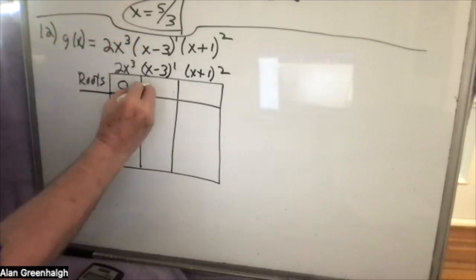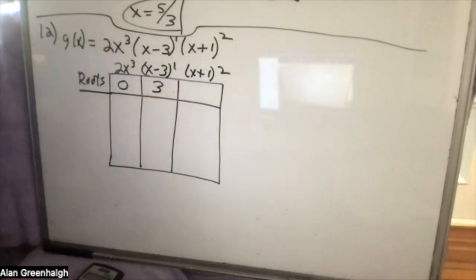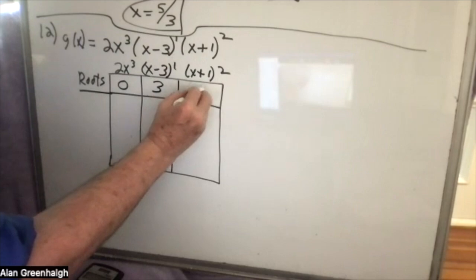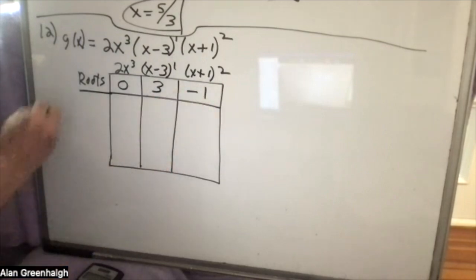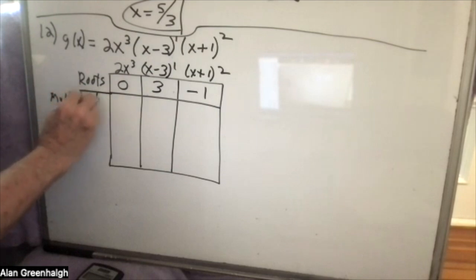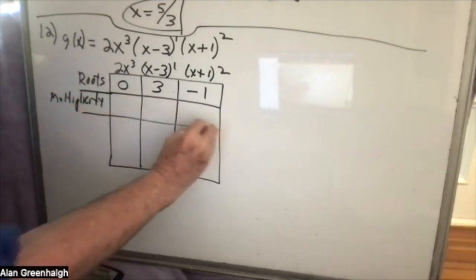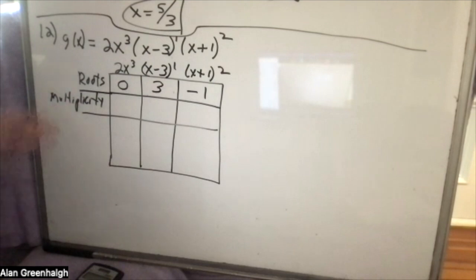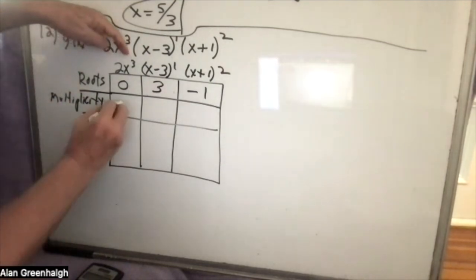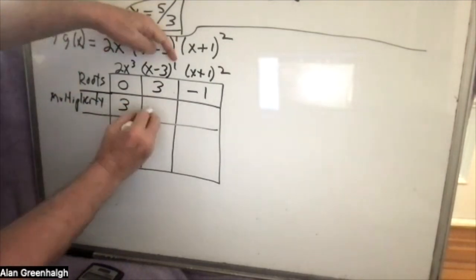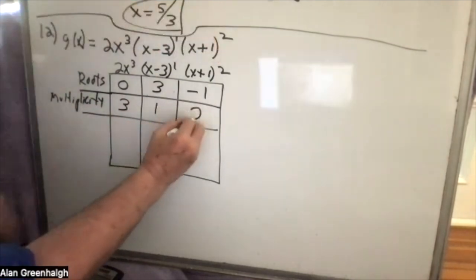This is equal to 3. X is equal to 3. And x is equal to -1. The multiplicity. And remember that multiplicity simply means the exponent. So 3, 1, and 2.